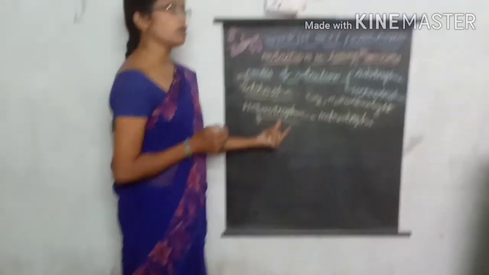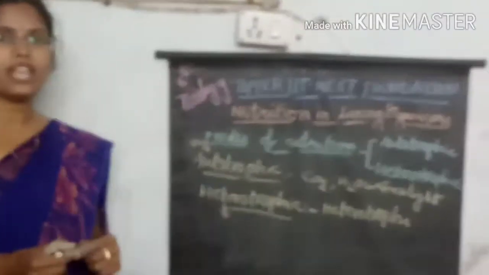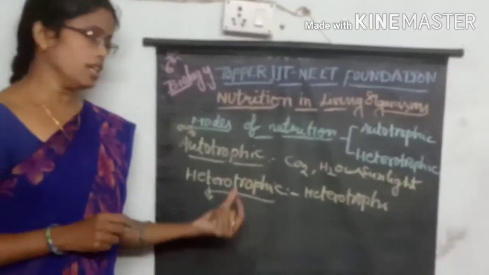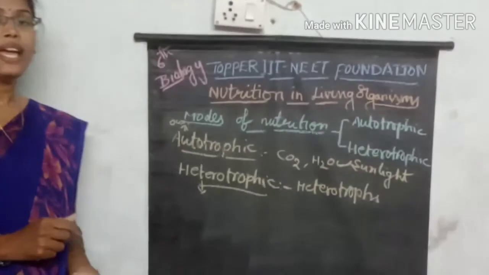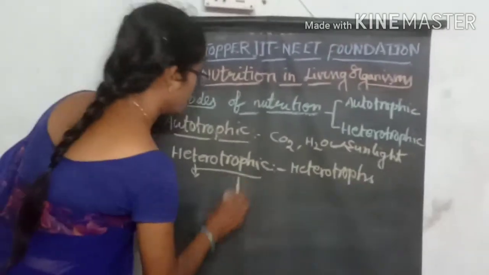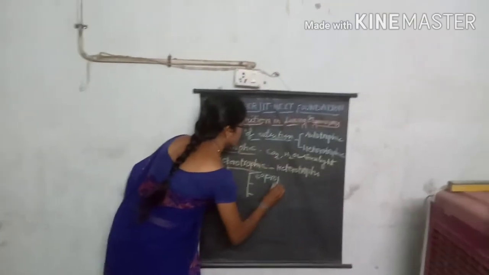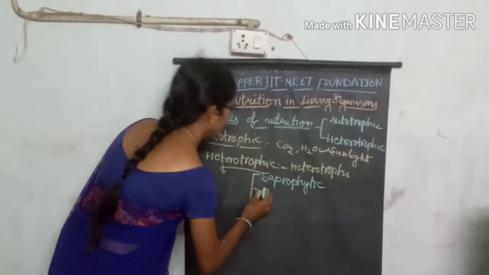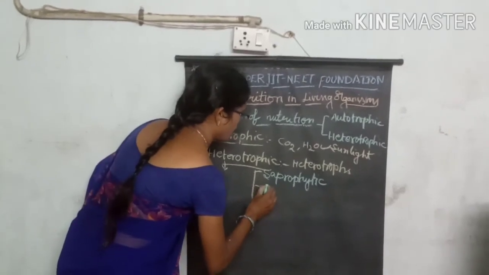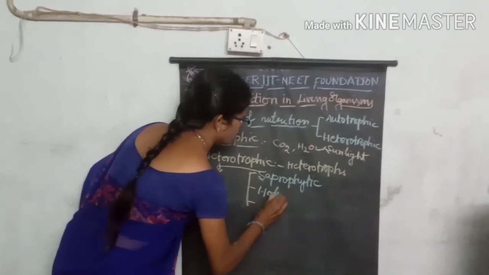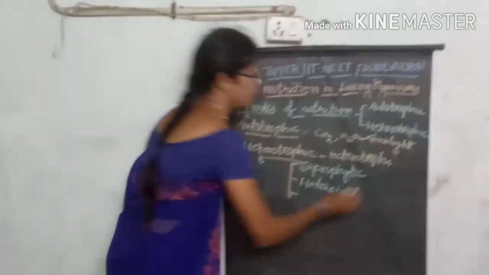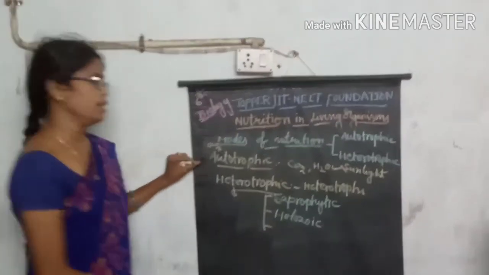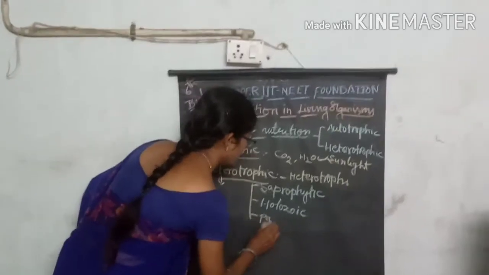In heterotrophic nutrition, different types of animals and some bacteria also come under it. This heterotrophic nutrition is again divided into three types. How many types? One is called saprophytic nutrition, another is called holozoic nutrition, and another important one is called parasitic nutrition.